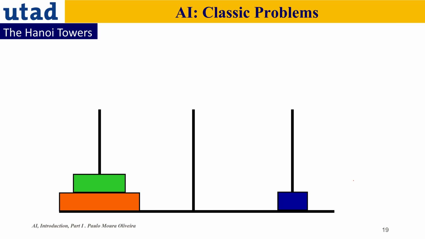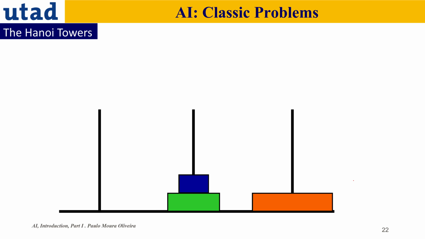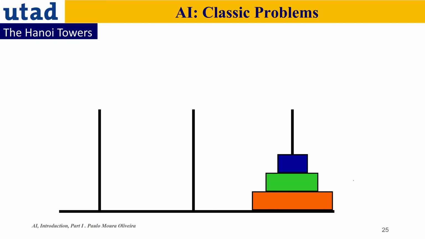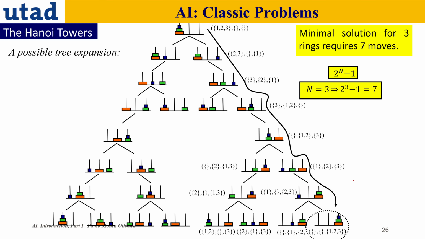Okay. So this is a simulation. Here we move first this one, and this one, then this one, this one, this one, and we got the final solution. So this is the possible tree expansion. In this case, for 3 rings, the minimum number of moves necessary to achieve the solution is 7 moves. So if you enlarge this number to 21, you can see the number of moves that you have to do, which is huge.